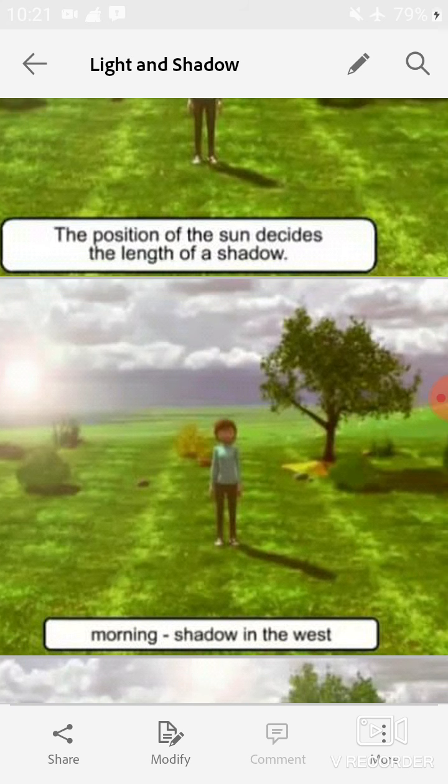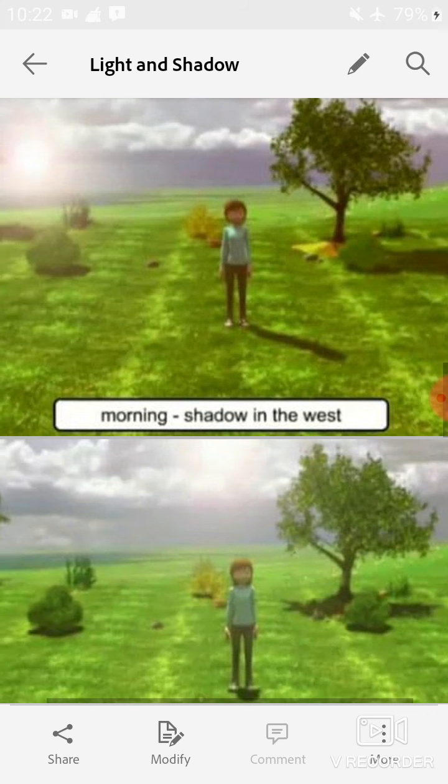Students, in the morning, shadows are formed in the west because the source of light, the sun, in the morning is in the east, and you know very well shadows are formed at the opposite side of the source of the light. So in the morning, shadows form in the west.